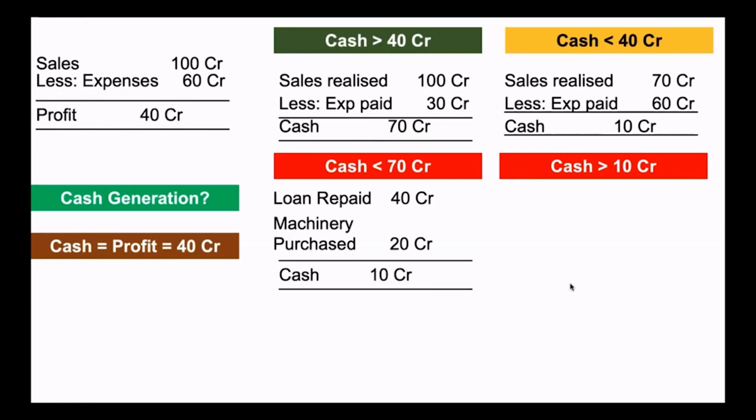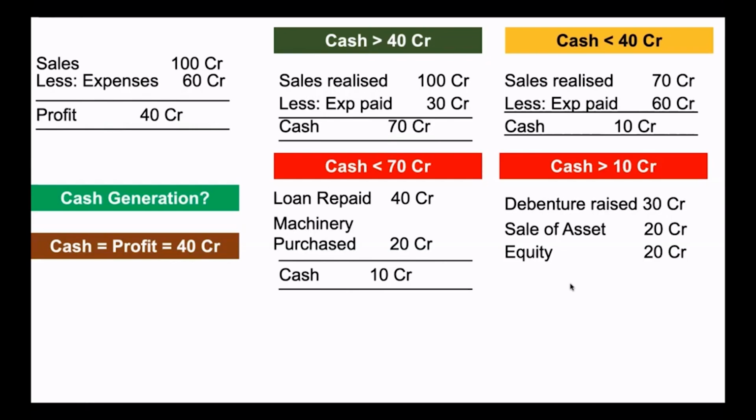And in the second scenario, let's say a debenture has been raised, money has come in for 30 crore. Some asset has been sold, 20 crore had come in. Equity, money had come in from owners, 20 crore. So we have 70 crore coming in. So now the total position is 80 crore. So what we have to understand is, in business, cash is not generated merely by profit. It is from various activities.